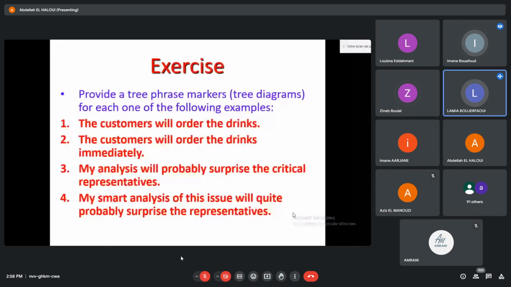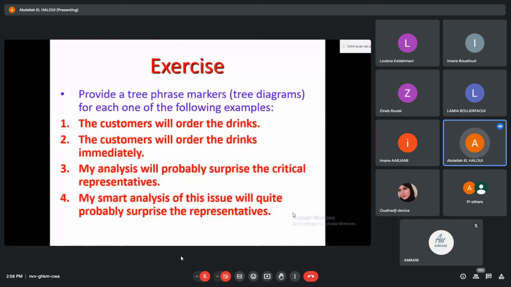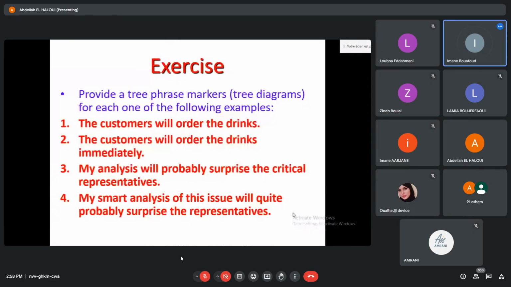Quite probably surprise the representatives. Yeah, good. So it's quite probably surprise the representatives. Mute the mics. Quite probably surprise the representatives.